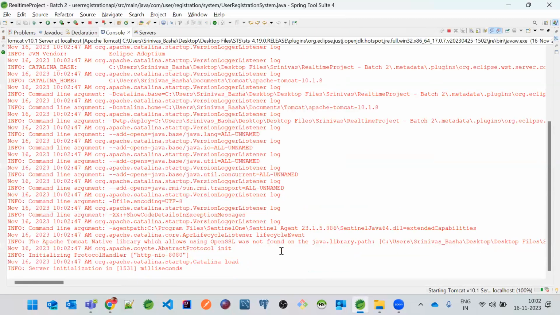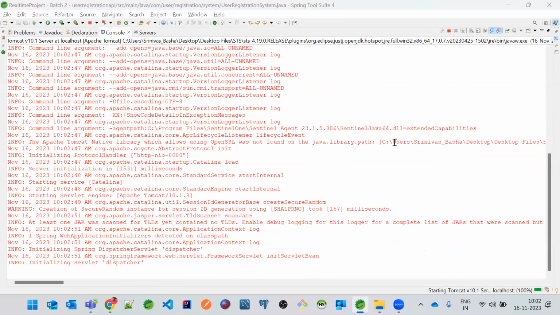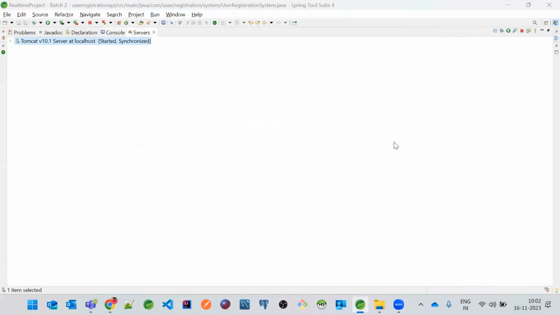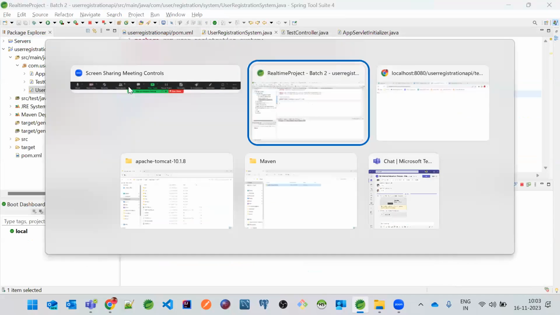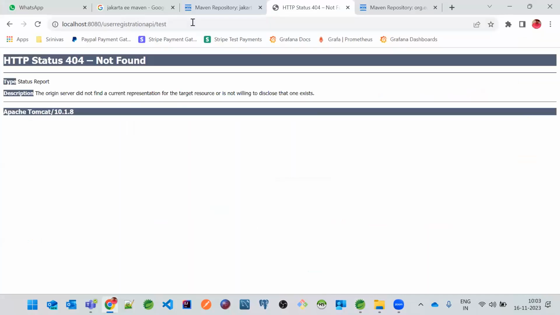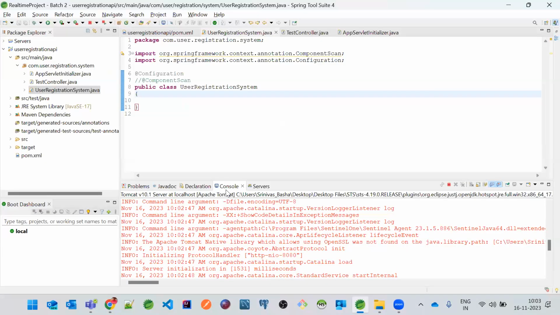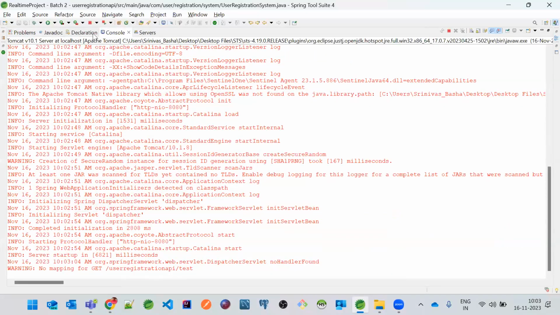See the console for any errors. The dispatcher servlet initialized. The server is also started, but if you go and execute this, 404, and if you look at the logs over here, there are no logs.